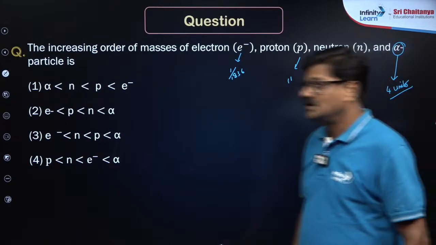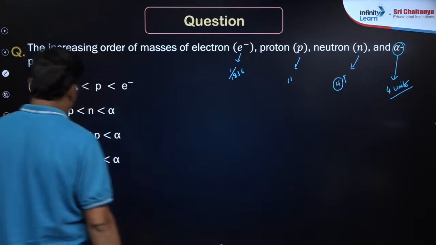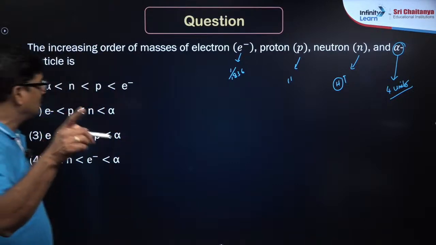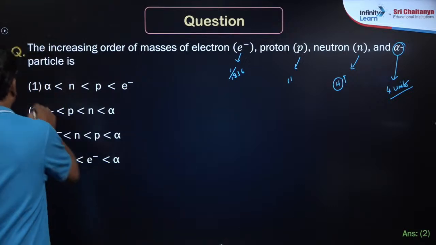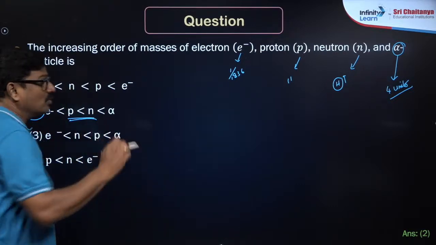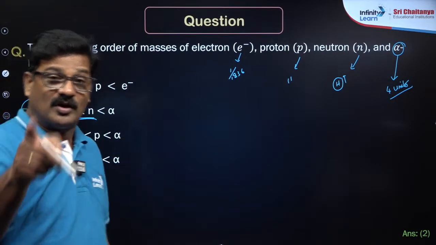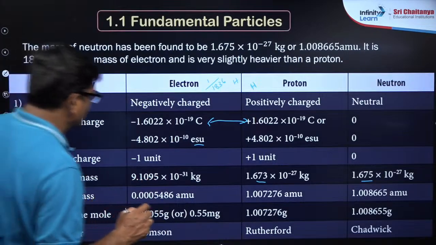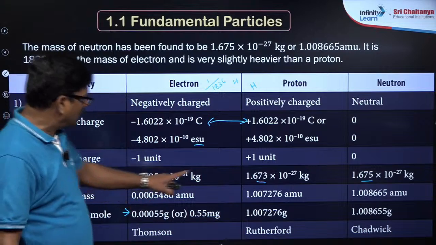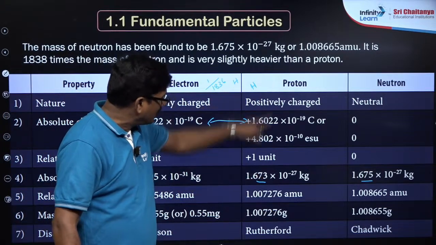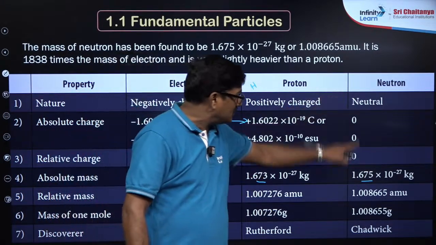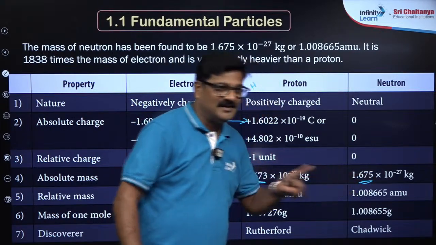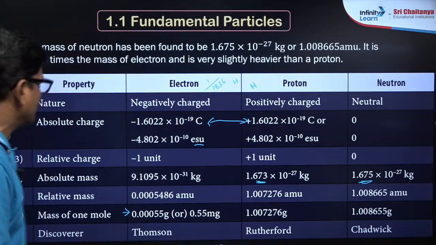So alpha is greater than neutron, neutron is greater than proton, proton is greater than electron. Ishita, option 2 will be correct because the neutron's mass is slightly bigger than the proton's. The proton mass is 1.673 and the neutron mass is 1.675. There is a slight difference. Are you getting it or not? Clear? Okay, anyway, we know it.